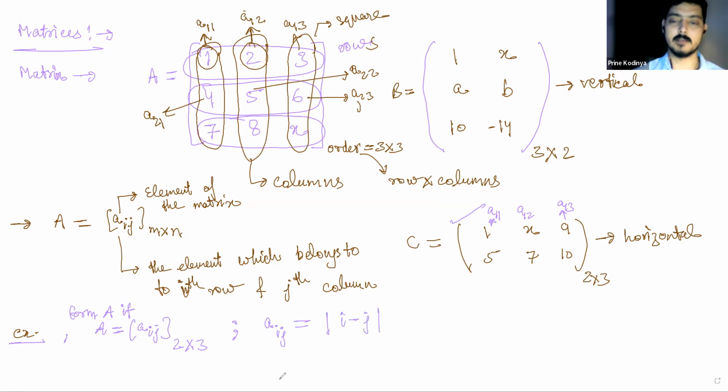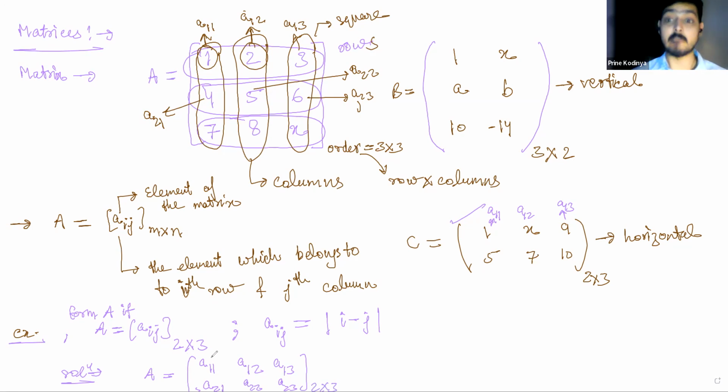Mod of i minus j. Now let's understand what we are trying to say here. If I'm given this question, A = [aij] of order 2 cross 3, first I'll write A. A should be a11, first row first column, a12 first row second column, a13 first row third column, then a21 second row first column, a22 second row second column, a23 second row third column. This is a 2 cross 3 matrix, so this is the original matrix.